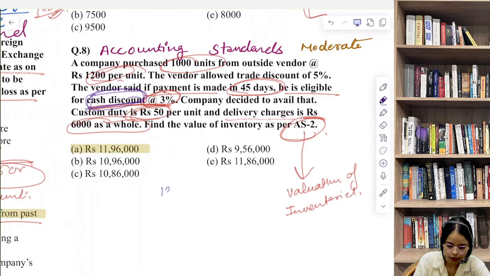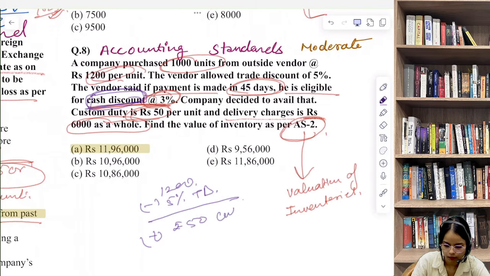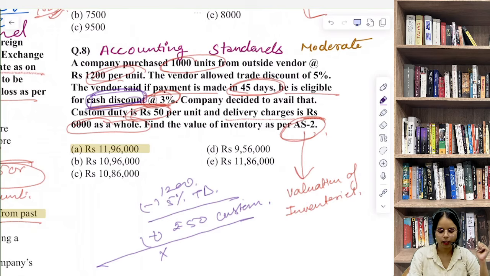Start with 1200 rupees. Subtract 5% trade discount, then add 50 rupees custom duty, then multiply everything by 1000 units because we talked about 1000 units.